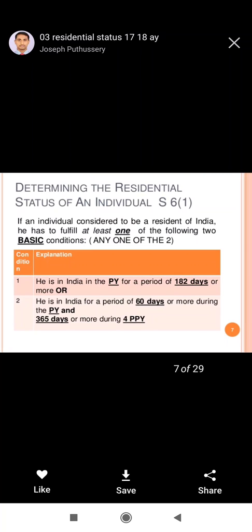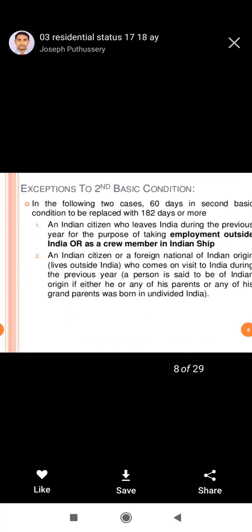In this, he has to satisfy at least one of the following two basic conditions. First, he should be in India in the previous year for a period of 182 days or more, or he is in India for a period of 60 days or more during the previous year, and 365 days or more during the four previous years. So these are the two conditions, of which he or she has to fulfill one. If he satisfies one of the conditions, he or she will be called a resident of India.